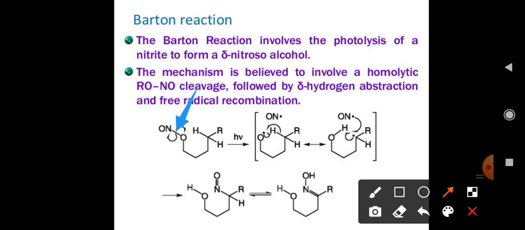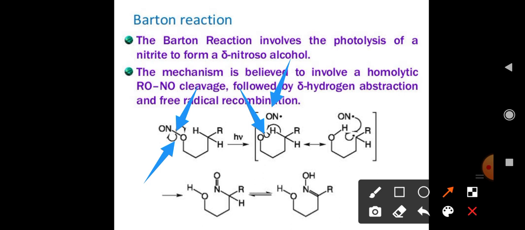During this mechanism, firstly, as I told you, this nitrogen oxygen bond breaks homolytically. NO free radical is generated, and one electron will be present on oxygen and one electron on nitrogen after homolytic cleavage of the nitrogen oxygen bond.